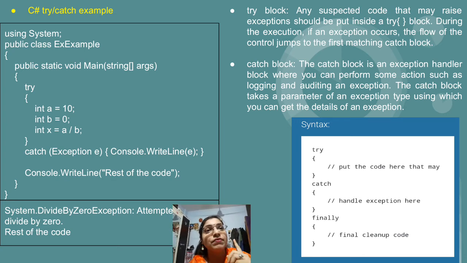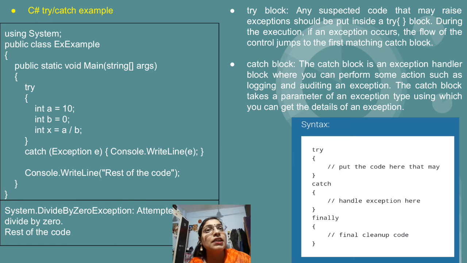So because of this, what will happen? Now we have an error, that is x equal to a by b, because we cannot divide any number by 0. So there is an exception. If you see the output, the first line of output is nothing but the exception which is thrown by the system. That is, we have displayed now Console.WriteLine(E). So that E is nothing but System.DivideByZeroException, attempted to divide by zero.